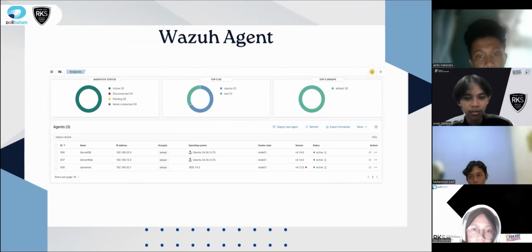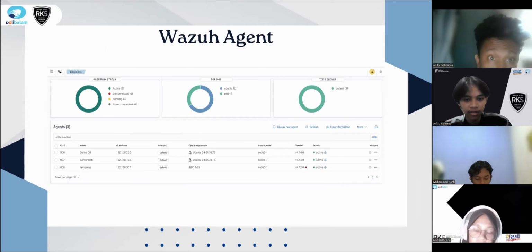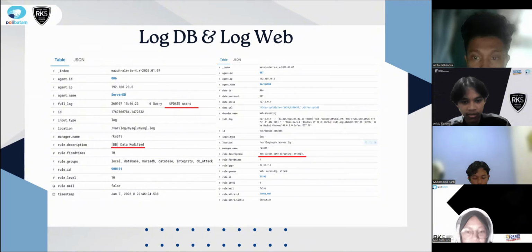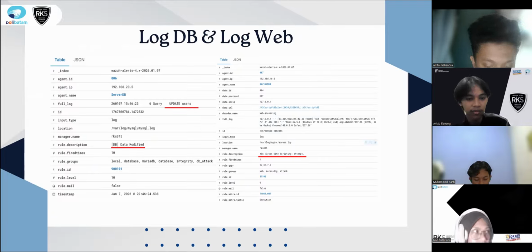In this implementation, Wazuh is used as a security monitoring and detection system with 3 active agents installed on the web server, database server, and OpenSense. On the database server, the Wazuh agent sends logs for the MySQL service. Wazuh detects data modification activity in the form of updated user comments, which are categorized as database integrity and database attack with a high severity level, indicating potentially dangerous or unauthorized data change.